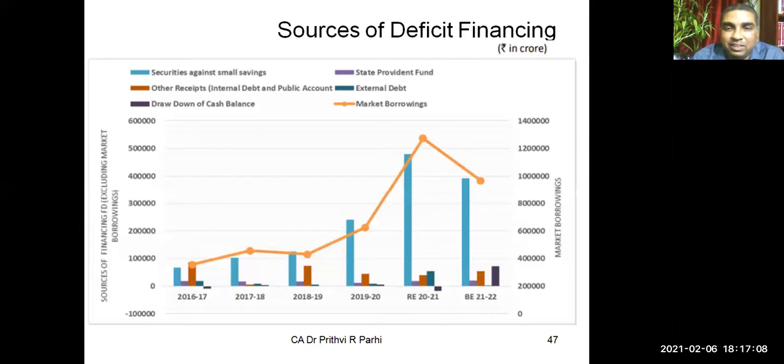So if you see the sources of deficit financing, this is the history of trends. It shows how government has managed in different years. You see, this shows various things. This blue color, you see, this means securities against small savings. So this much of money will come from small savers. This is from state provident fund. This much money will be coming. I'm talking about budget estimates this much for 21-22. Right. So these are the various sources through which government has a plan to manage the fiscal deficit. Did you understand? Yes. Okay.